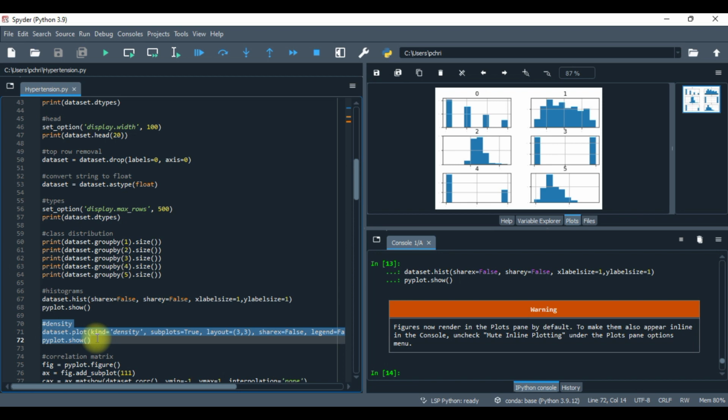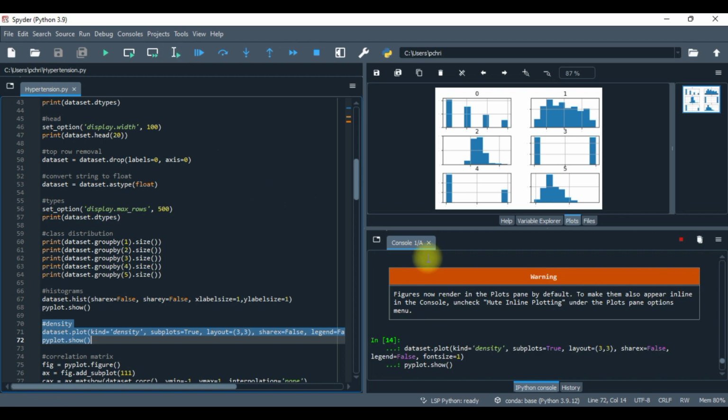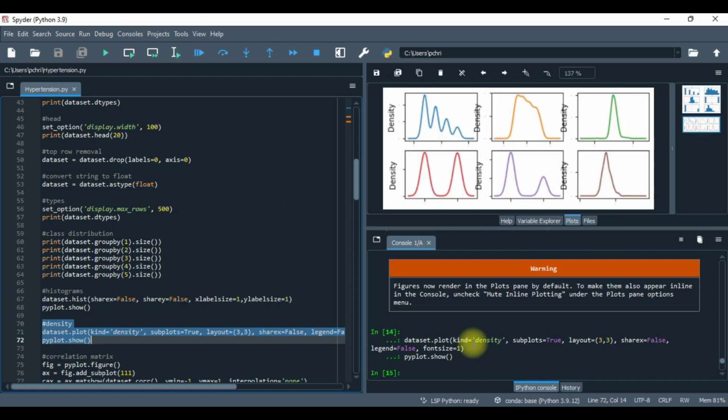0 is education, 1 is age, 2 is BMI, excuse me, 3 is current smoker, 4 is prevalent hypertension, as well as 5 being the heart rate. So let's go run the density plots here and see what we have with the colors that are out there.